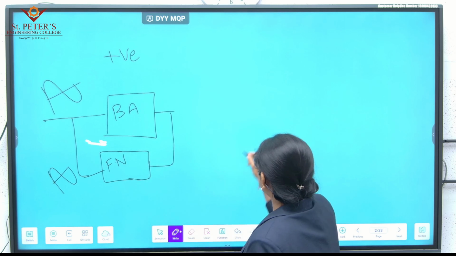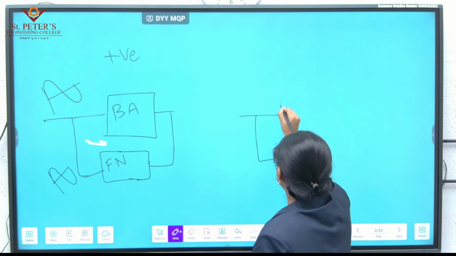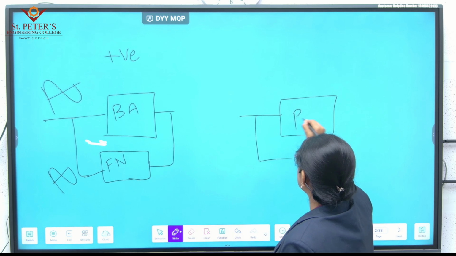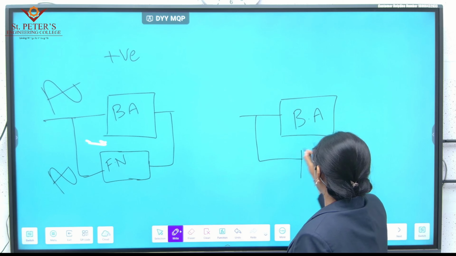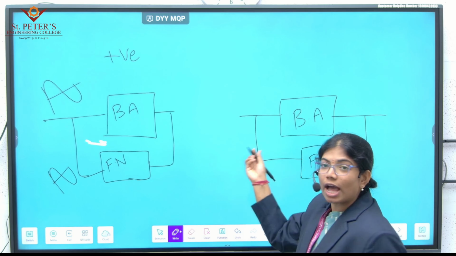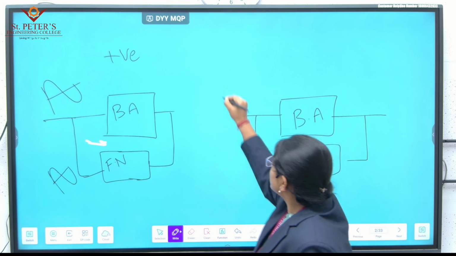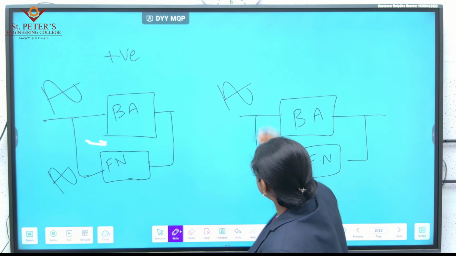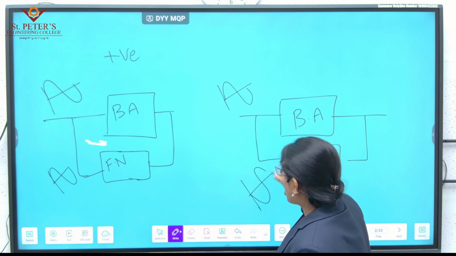In the negative feedback amplifier, this is the basic amplifier and this is the feedback network, and the input signal and the feedback signal are out of phase.